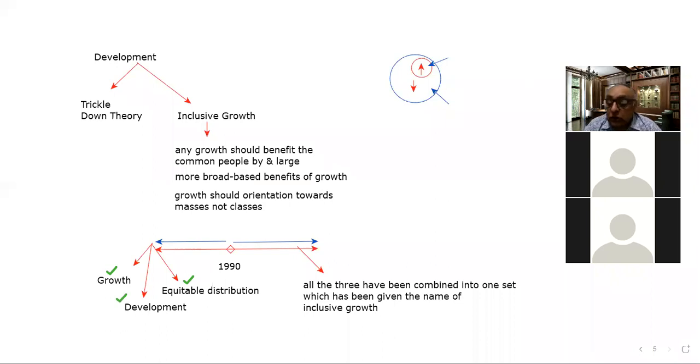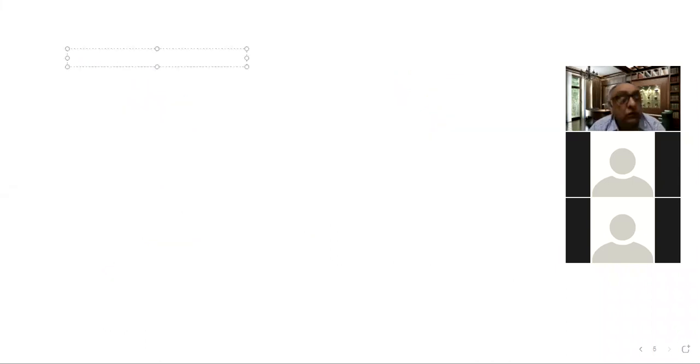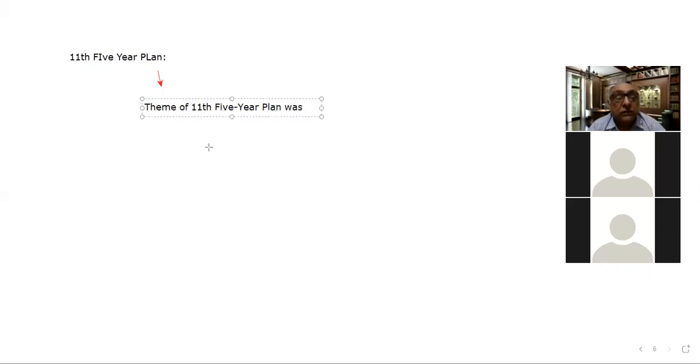Okay. So now, because we were discussing inclusive growth, according to the 11th five-year plan, the theme of the 11th five-year plan was towards faster and more inclusive growth.